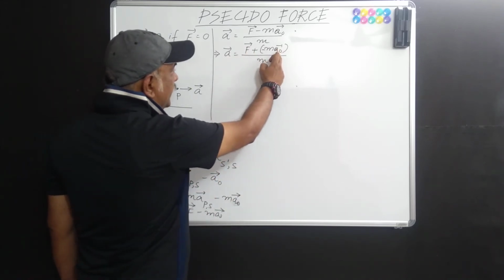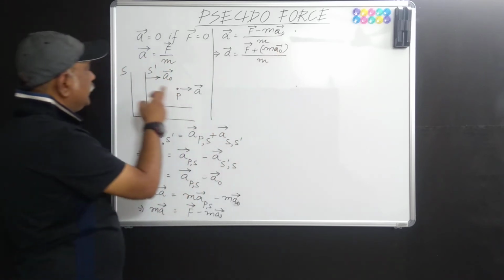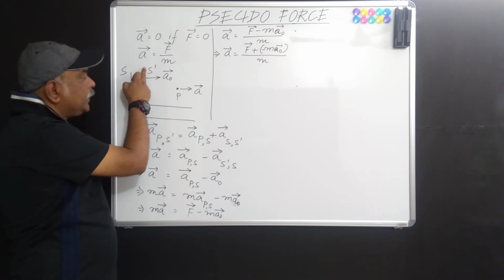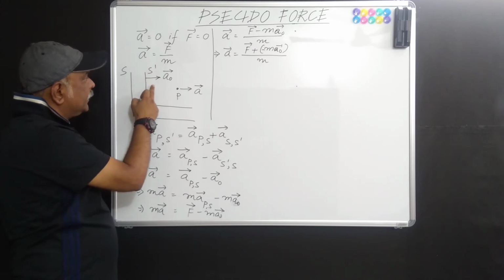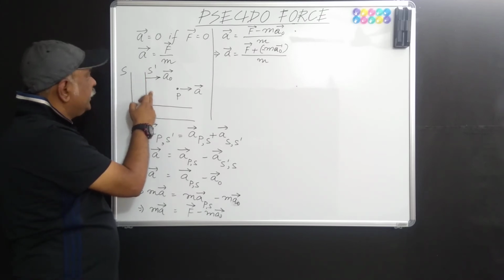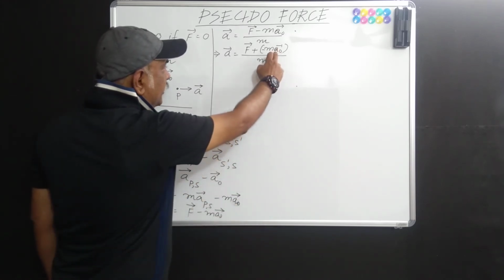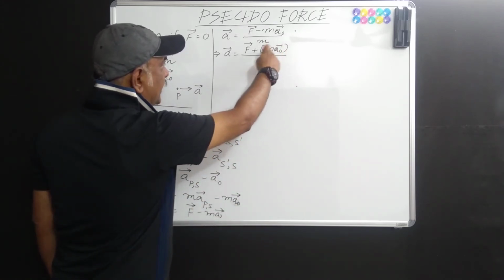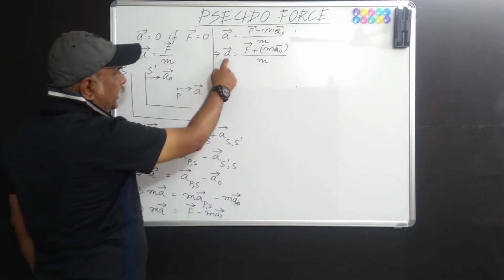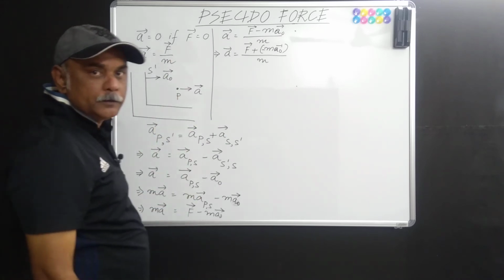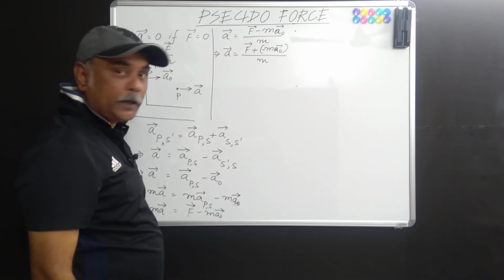If this acceleration a naught is 0, this S dash now becomes an inertial frame of reference. That is, either this S dash is stationary or it is moving with uniform velocity with respect to S. In that case, this a naught is 0 and naturally this term, minus m a naught, vanishes. So you are left with a vector equal to F vector by m, which is Newton's second law of motion, isn't it? Here lies the trick.